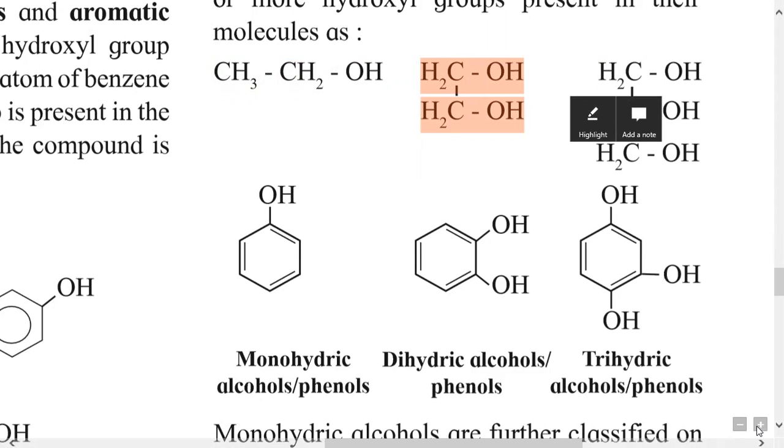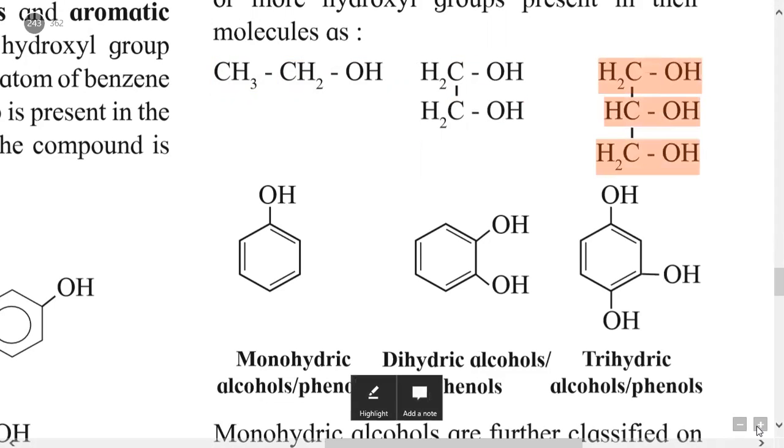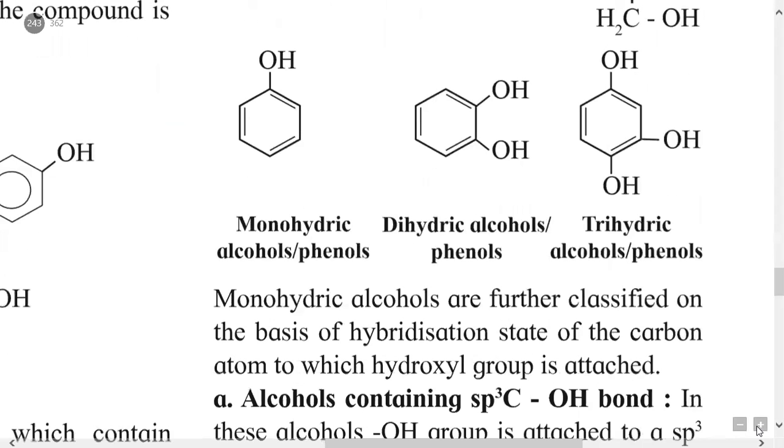So this type of alcohol is called a dihydric alcohol. Then the next example is an alcohol containing three OH groups in one molecule, therefore it is called a trihydric alcohol. So like this there are monohydric, dihydric, trihydric alcohols.